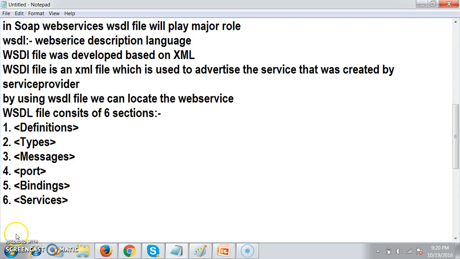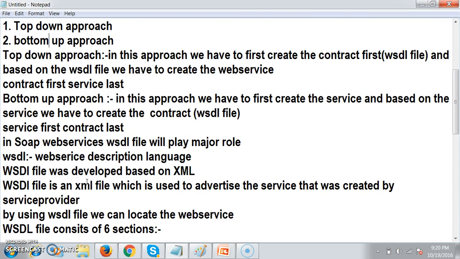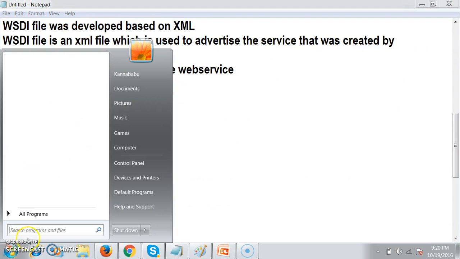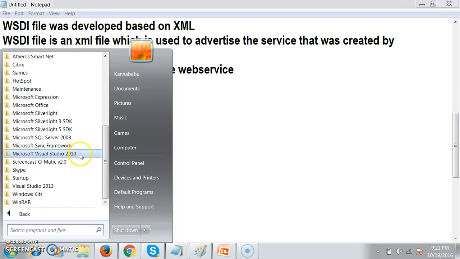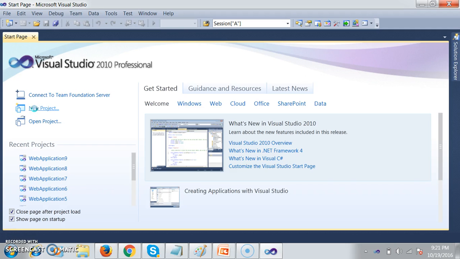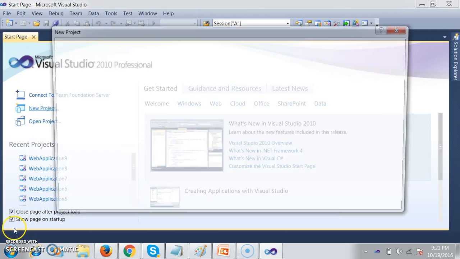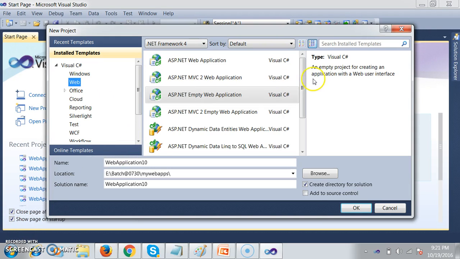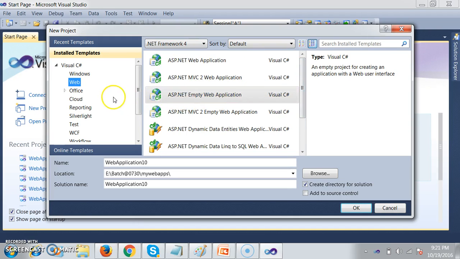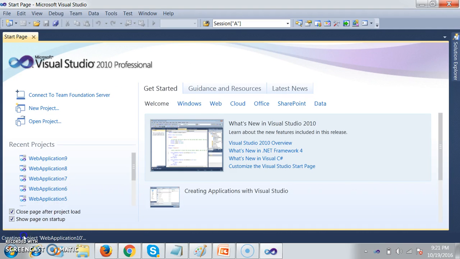Now let us see how to create the web service by using the bottom-up approach. First of all, we will create the service and then we will see how to read the WSDL file. So I will go to all programs and there I will open my Visual Studio 2010. Now I will go to new project and there you can see web. By default web service is not available. You can find the web service where?